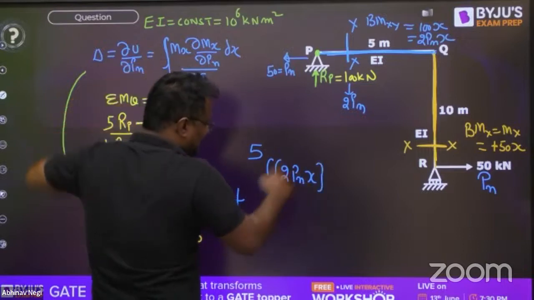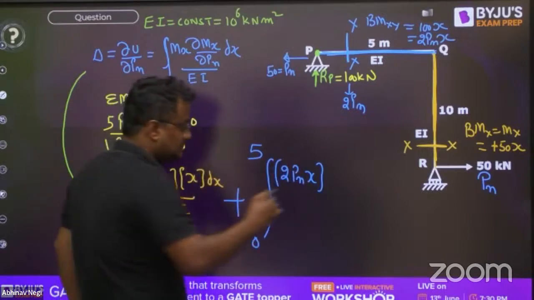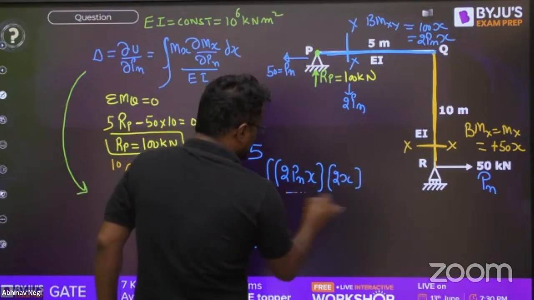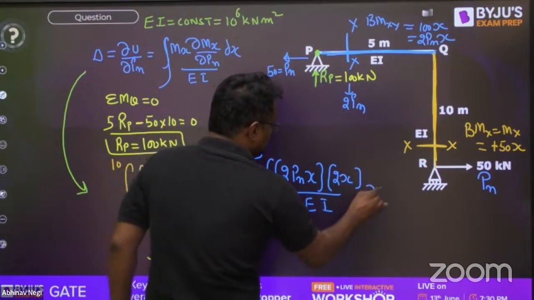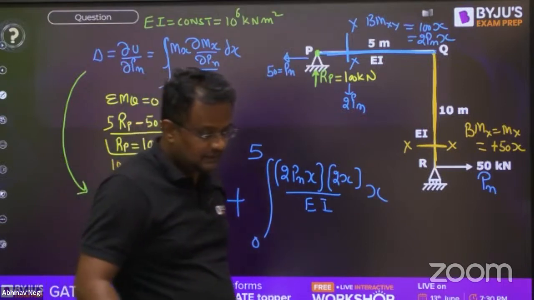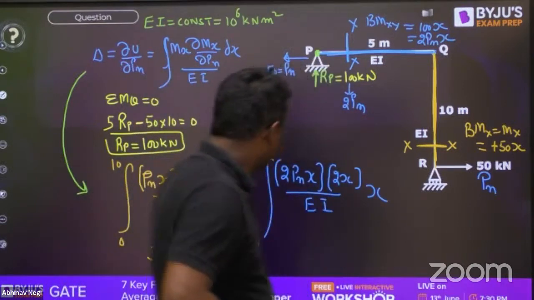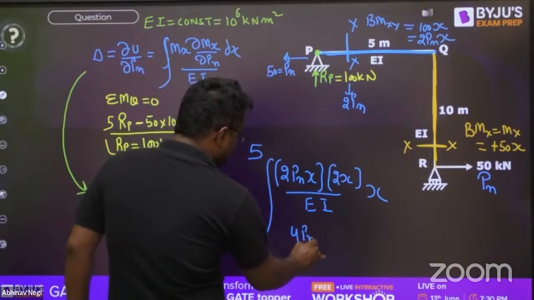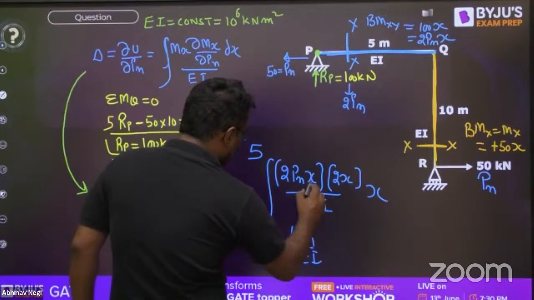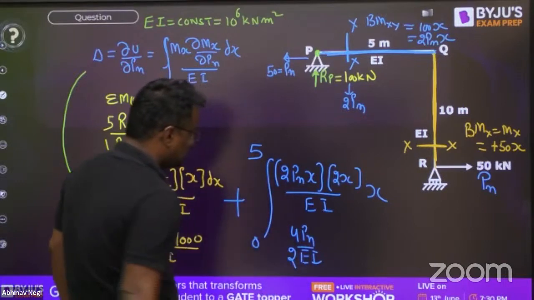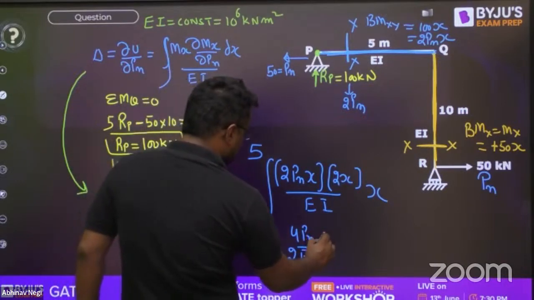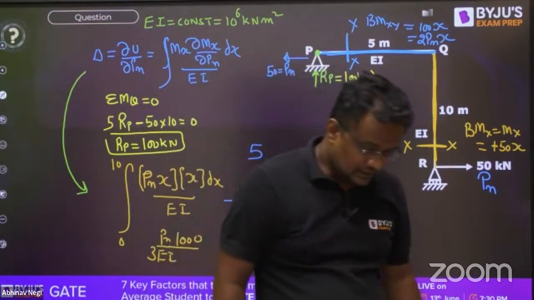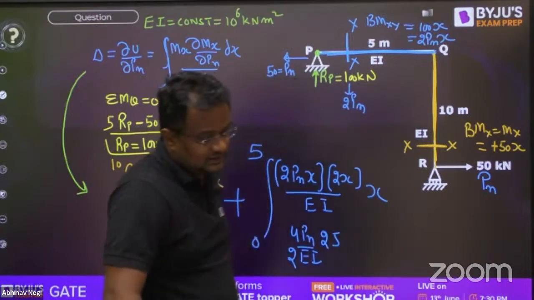Now, whatever I have written here, differentiate with respect to Pn. So differentiating with respect to Pn will be 2x upon EI into X. Please tell me this value. So this is 4 into Pn by EI constant, X square by 2, that means it will be 2. X square will be 0 to 5, it will be 25. So 50 Pn by EI. Please check. This is coming how much?